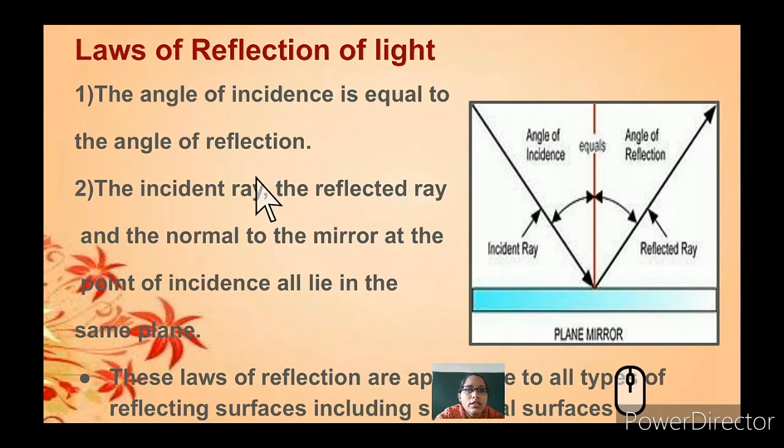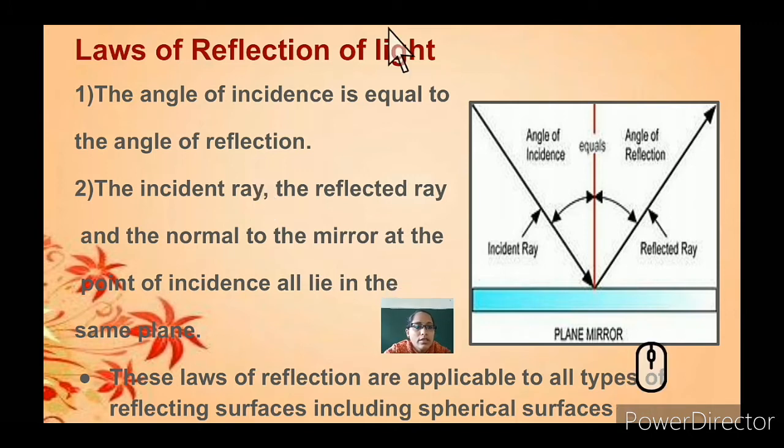So we'll understand the laws of reflection. Here you can see in this figure that a plane mirror is taken and a ray of light is made to fall on the mirror. The ray of light that falls on the mirror is known as the incident ray, and when this ray hits the plane mirror surface and moves away from it, it is known as the reflected ray.